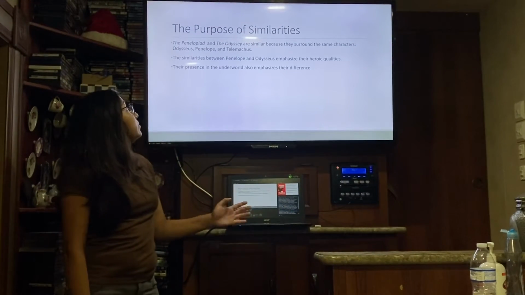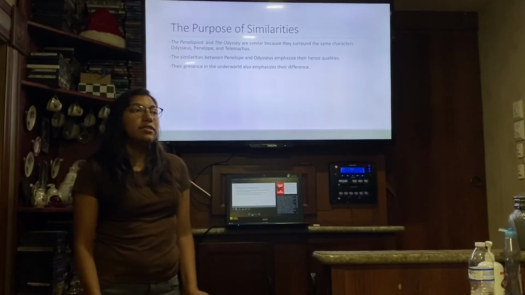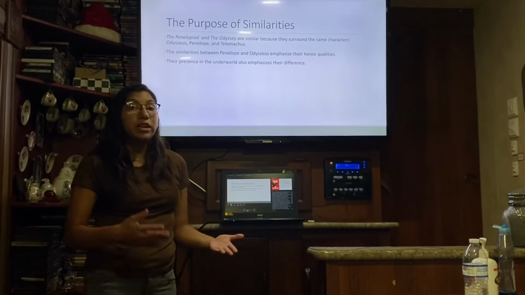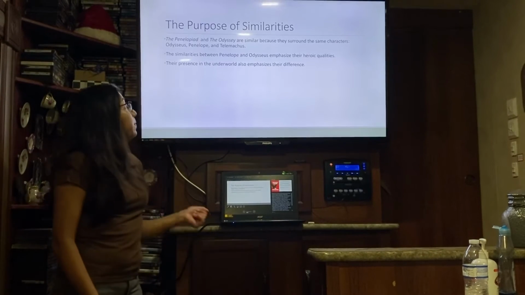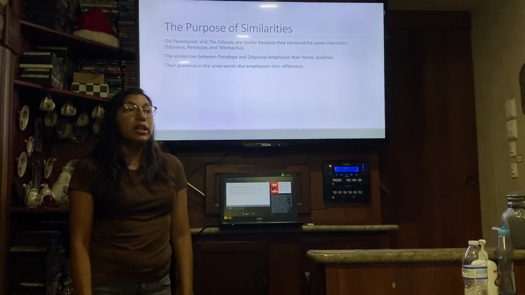So, the purpose of these similarities. The Penelopiad and the Odyssey are similar because they both involve the same characters. They both involve Penelope, Odysseus, and Telemachus. The similarities between Penelope and Odysseus emphasize their heroic qualities.